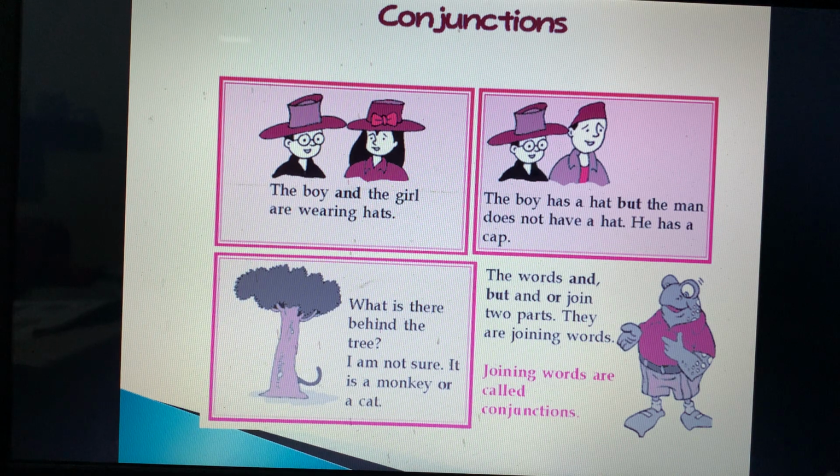So in the second sentence we are denying something.